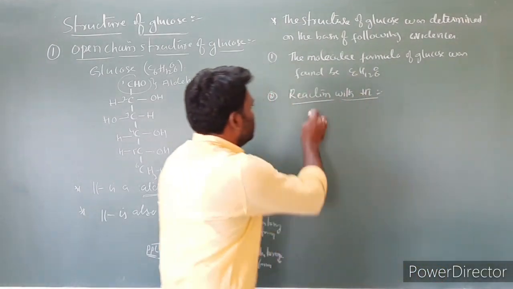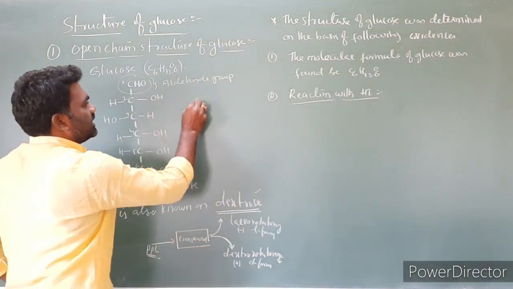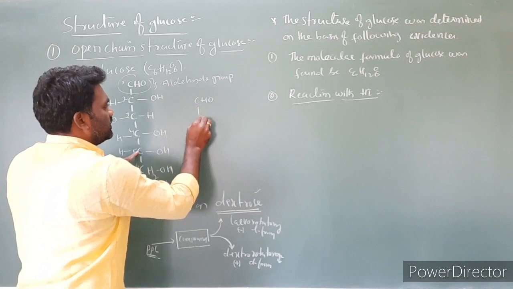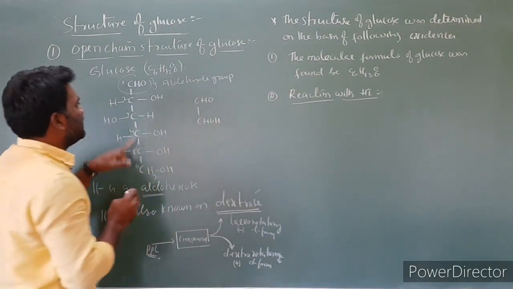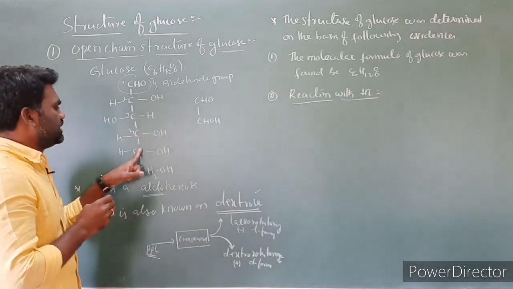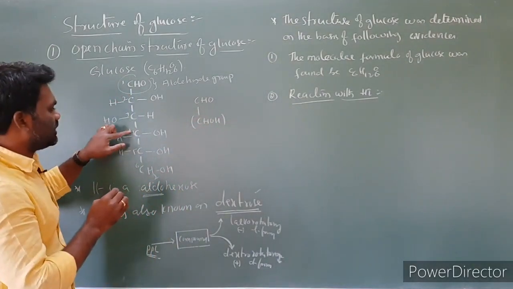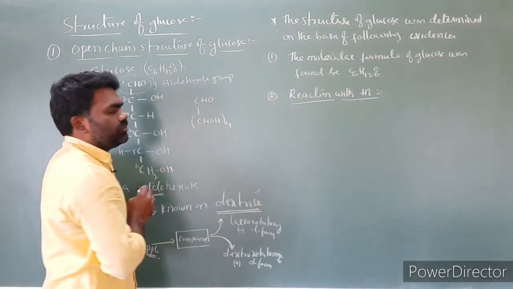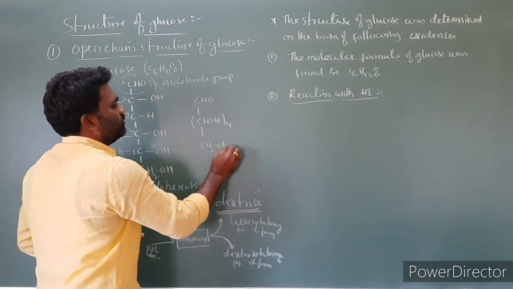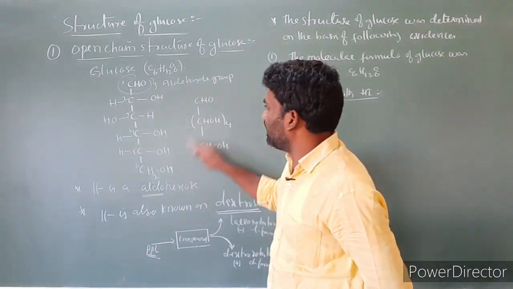What is this point meaning? First I am taking glucose. In this structure there are 6 carbons. First I am taking CHO. Then these 4 carbons, 1, 2, 3, 4, I am taking as CHOH, so CHOH taken 4 times. Last we have CH2OH. So I am writing this open chain structure like this.